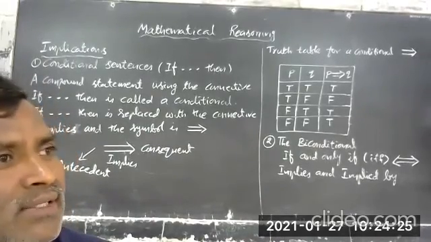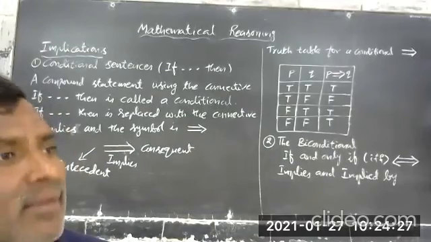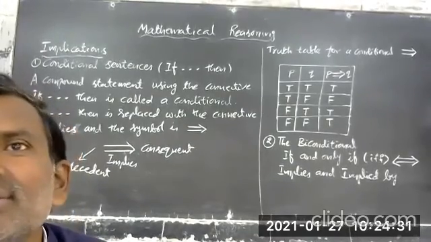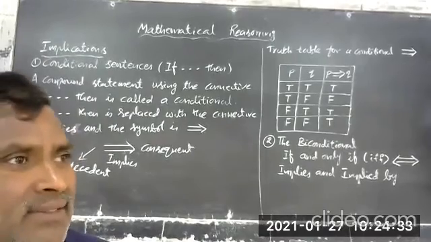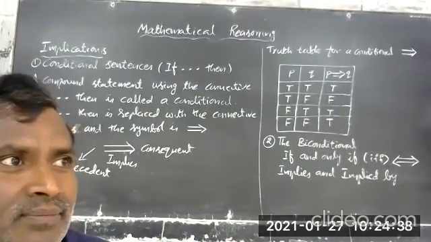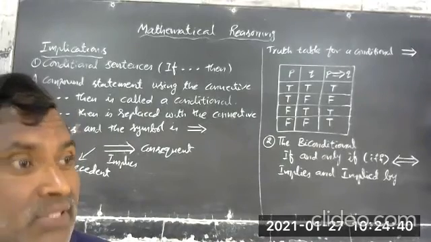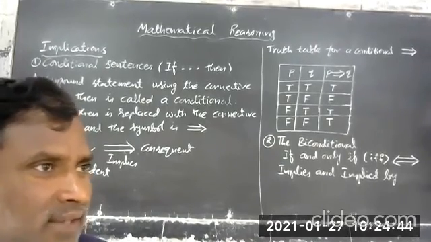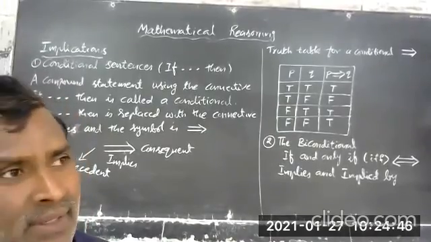So what do you say? Is he a good man or bad? Obviously he is cheating, no? So therefore the resultant one, what is the truth value of this statement? Is it true or false? False. He is lying. It's false. Right? So P